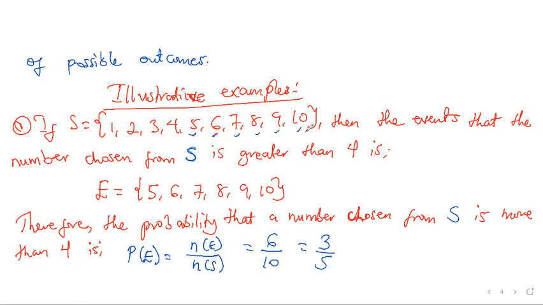All these numbers are greater than 4, so these are the events. Therefore, the probability is 6, because we have 6 digits, over the whole sample space, 10. So 6 over 10. We can break it down to get our final answer as 3 over 5.